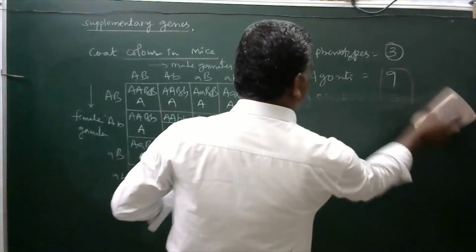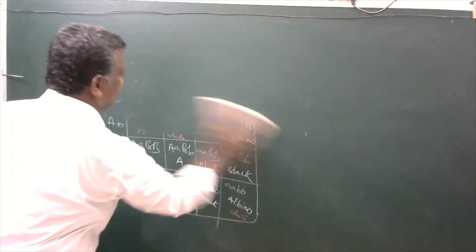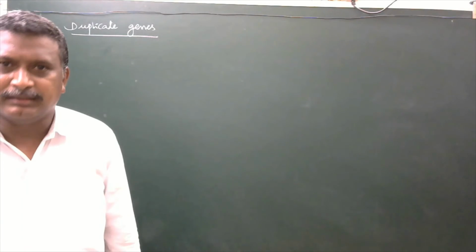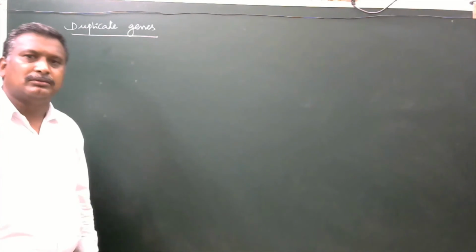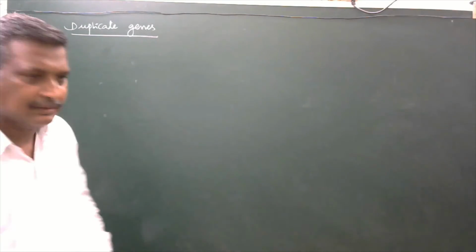Now, duplicate genes. We will see duplicate genes. Duplicate genes means if a single character is controlled by two or more than two non-allelic dominant genes independently.